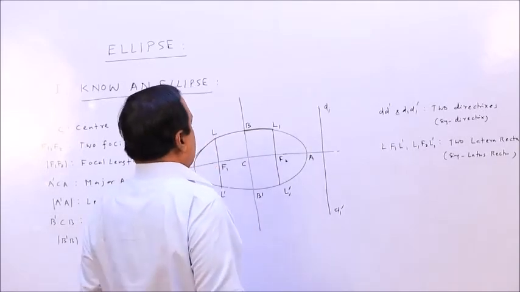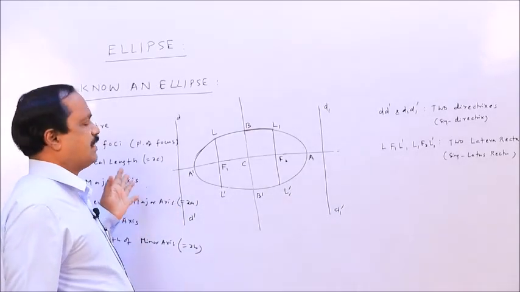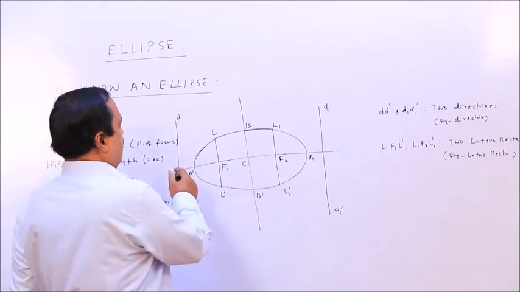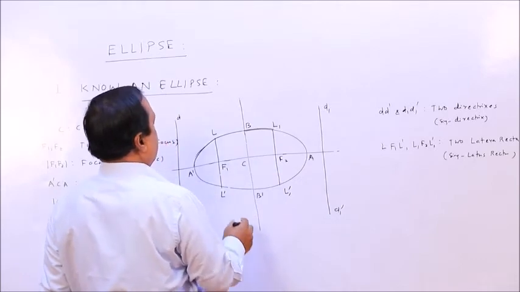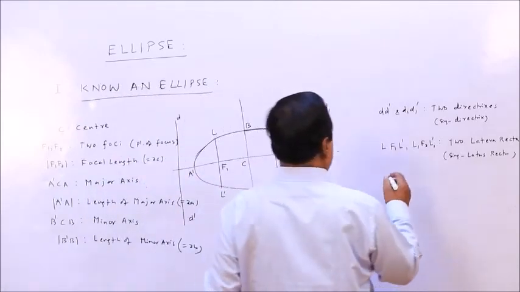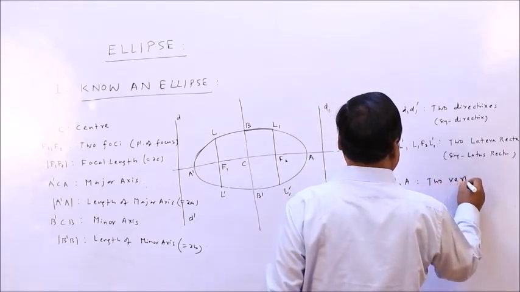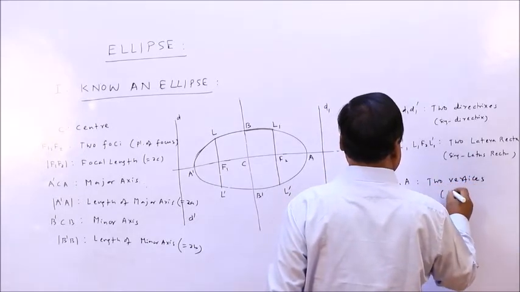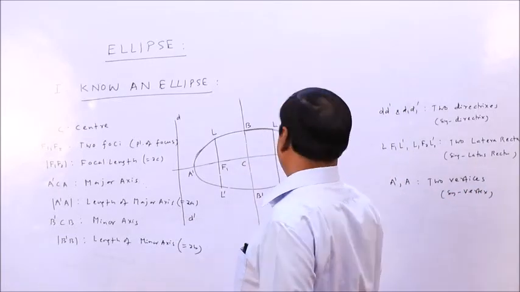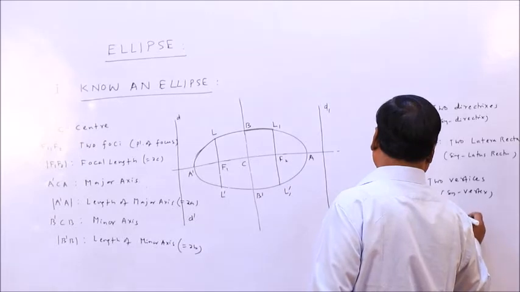Alright. So these are different parts of an ellipse. This is the complete dissection of an ellipse. This is the center. This is the major axis. This is the minor axis. These are the two foci. You can say A dash and A are the vertices; singular is vertex. But here B and B dash are termed as endpoints of the minor axis.